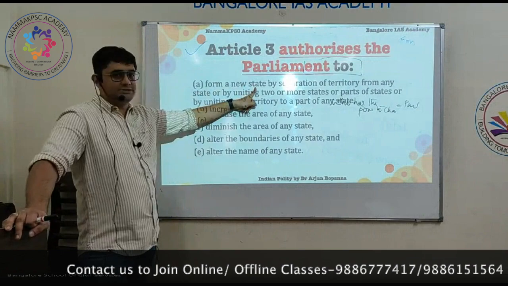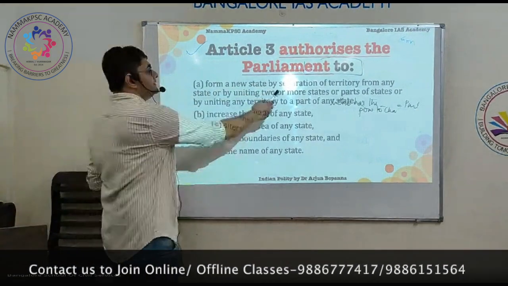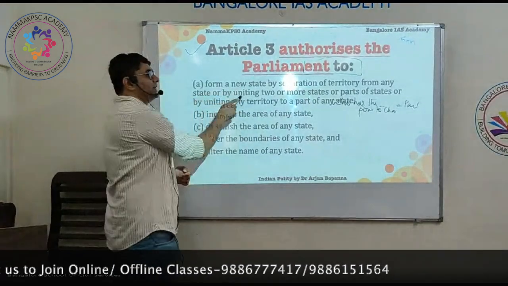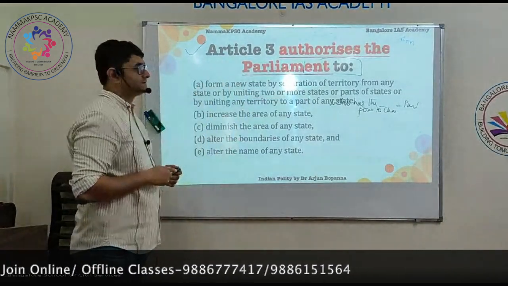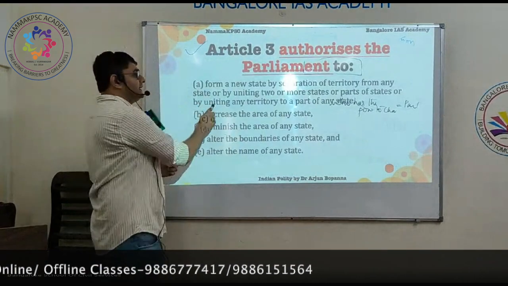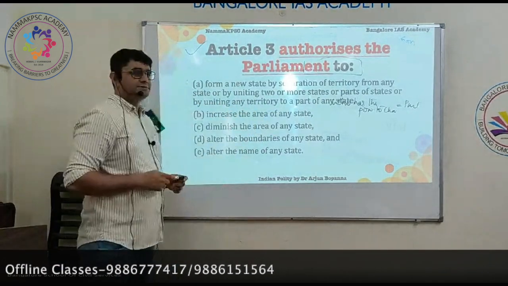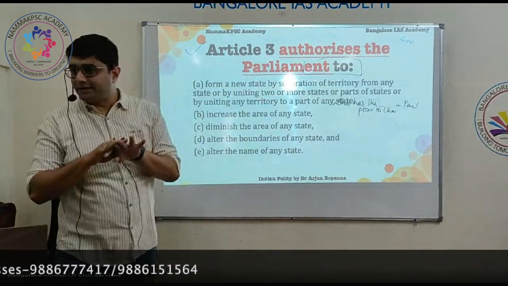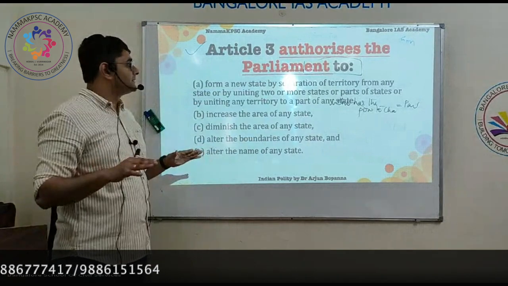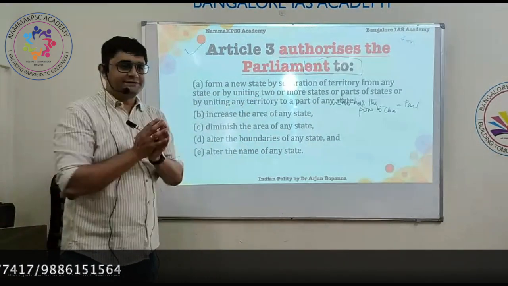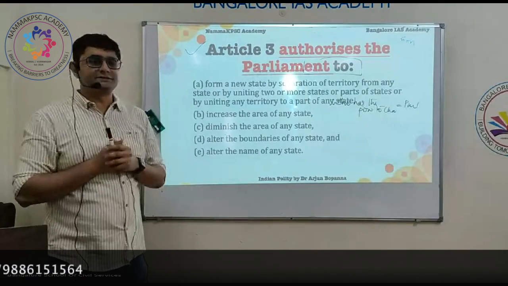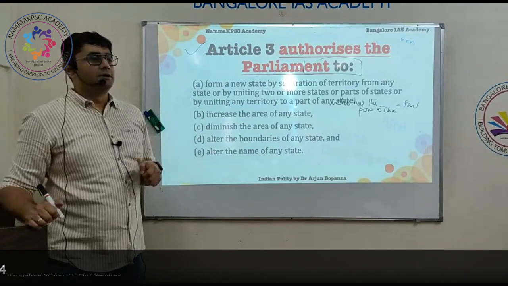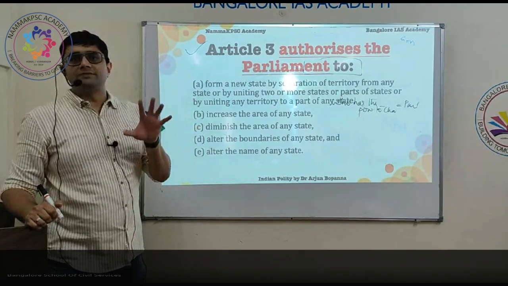Right. So Article 3 authorizes the Parliament to do what? Formation of new states, which is already part of the union, by separating the territory of any existing state, or by uniting two or more states or parts of a state, uniting any territory to a part of a state. Look at this. Separation of territory, like how Telangana was separated from Andhra Pradesh. Uniting two or more states, merging them to form bigger states. For example, when Karnataka was formed, before that it was Mysore state.